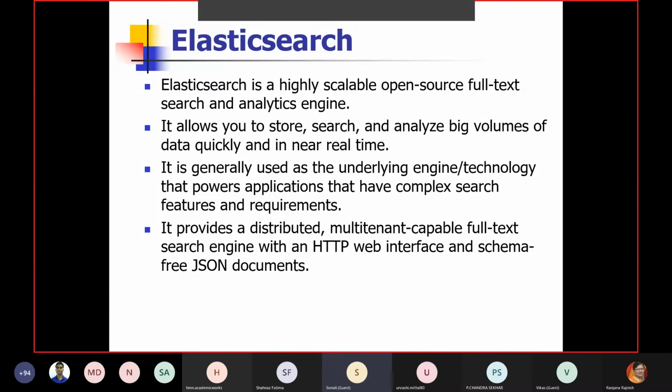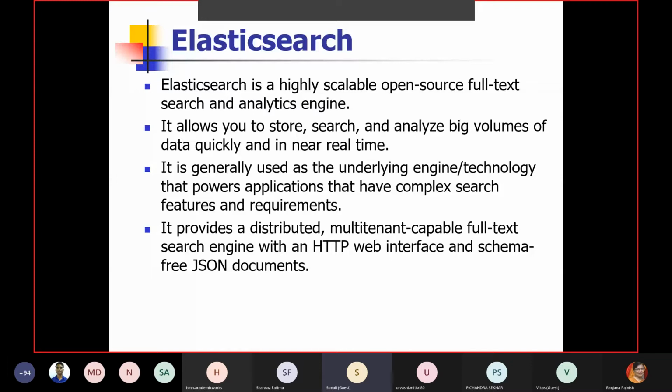Through Elasticsearch, we can store whatever data we are acquiring from a one-time or continuous source, and then we can search and analyze it also. So basically this is the feature of Elasticsearch.